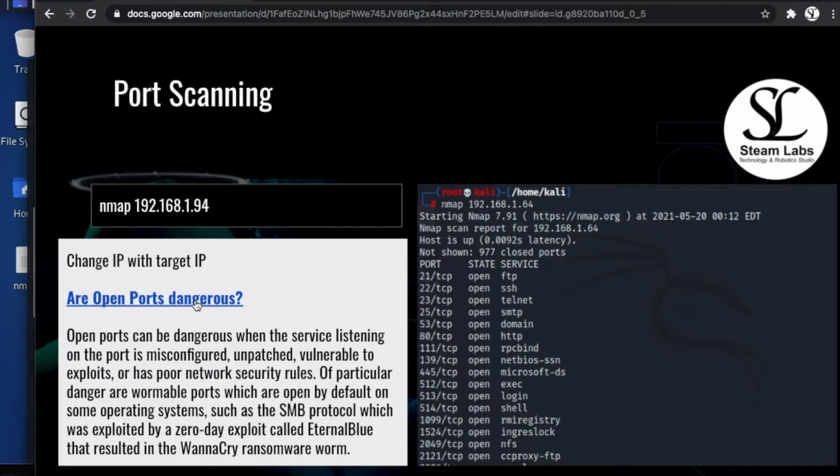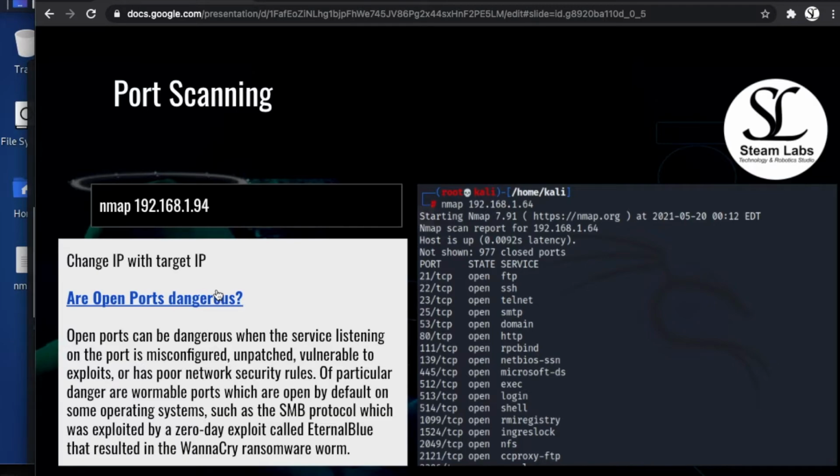And what does that mean when it says when the service listening on the port is misconfigured? Well, if you have a device, let's say a Windows machine or a phone, which is using HTTP or SSH, and if that is an out-of-date machine, or if it is running a vulnerable version of Windows and hasn't been updated, that means it's maybe unpatched and it could be vulnerable to different exploits, and it may have poor network security rules which a hacker can then use to remotely access that device.